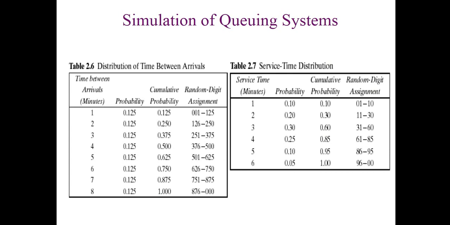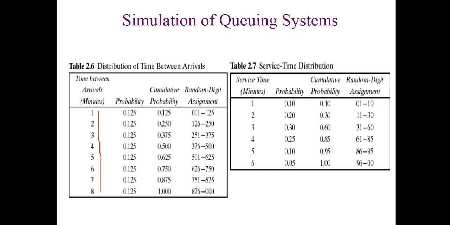You can see in this slide there are two distribution tables. So what is a distribution table? A distribution table describes the minimum and maximum interval time or service time, and the probability according to the service time or interval time. For the interval time, it was said in the previous slide that each possible value has the same probability of occurrence.